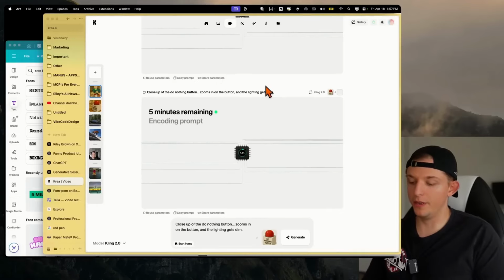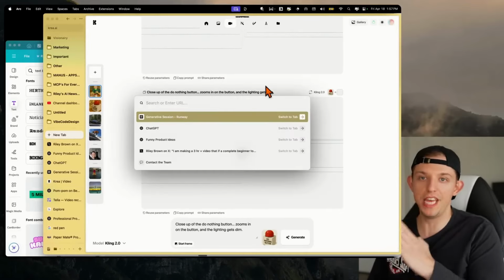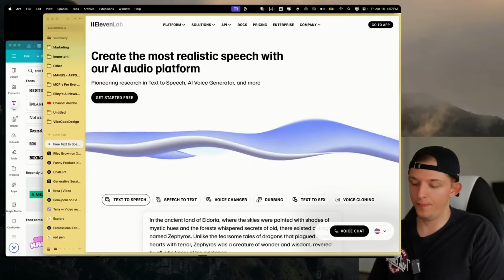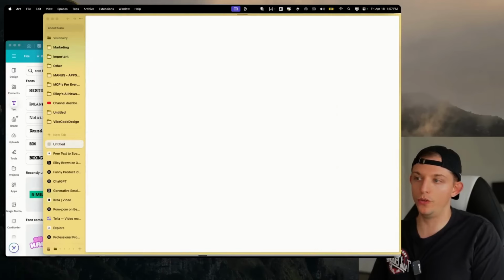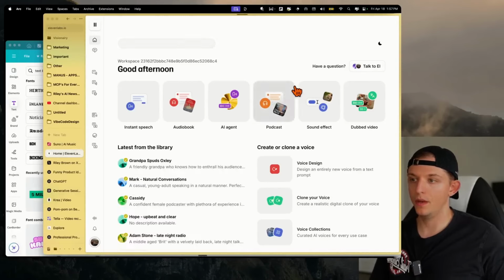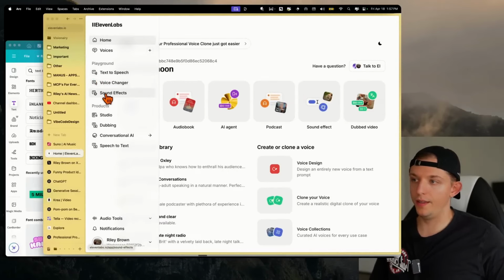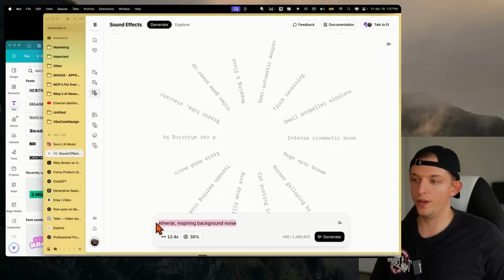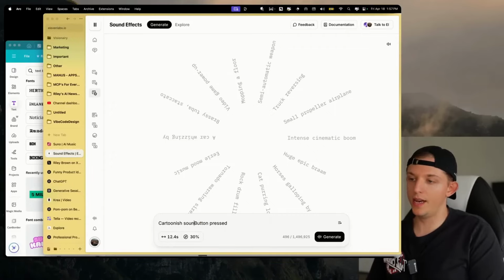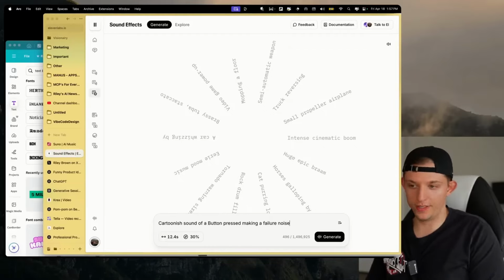Now let's move to another fun part, and we're going to move to the sound category. We're going to go to 11labs.io, and then we're also going to go to suno.ai. So on 11labs, we're going to go to the app. What we're going to do is we're going to find the sound effects section, and we are going to go button pressed. I'm going to say cartoonish sound of a button pressed making a failure noise. Let's see what this sounds like.